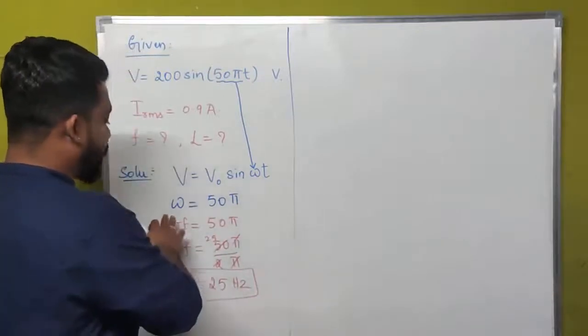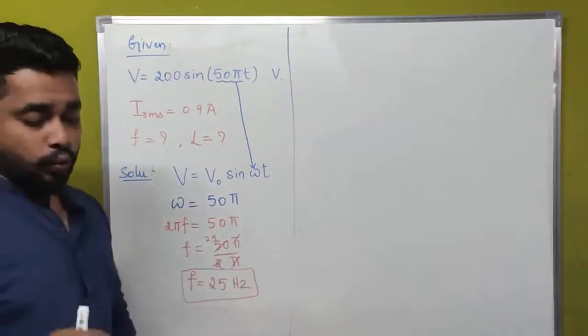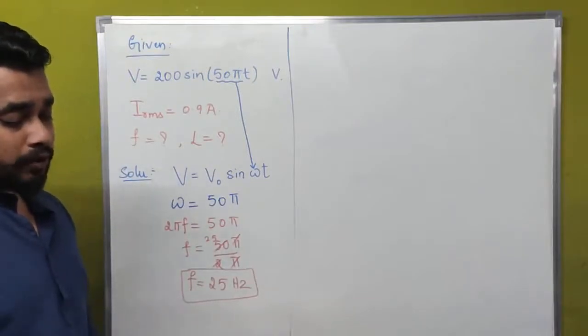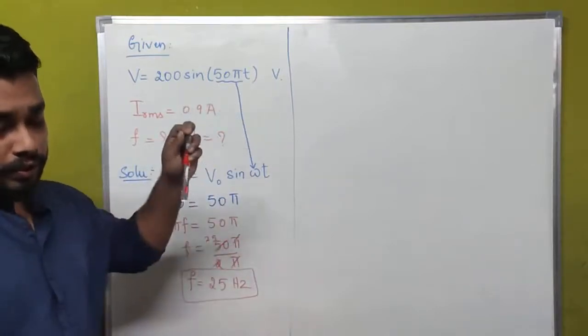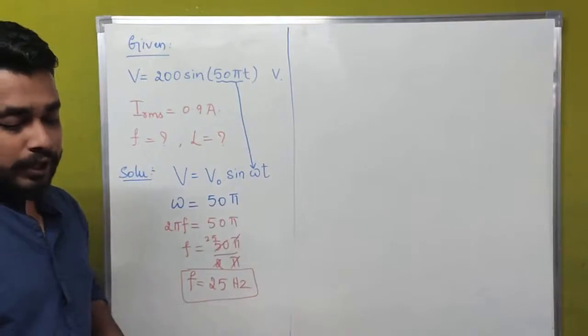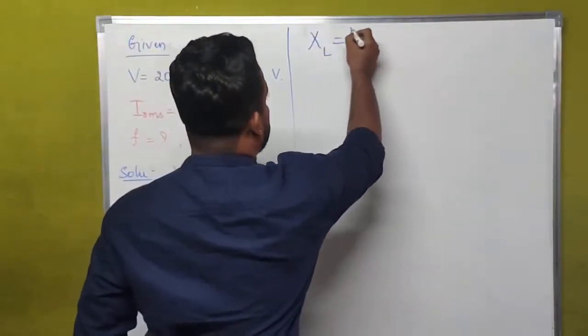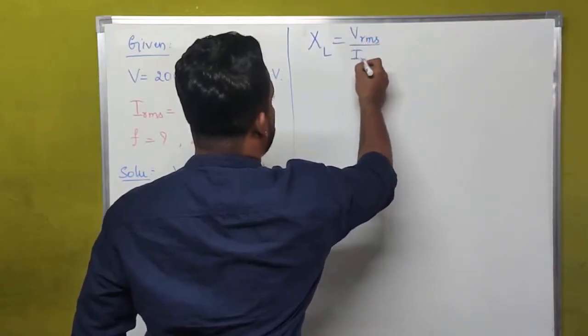Now, what we have to do is calculate the value of inductance. Here, we can find out the value of inductance using the series LCR circuit. We know the expression for inductance reactance, that is XL is equal to VRMS divided by IRMS.